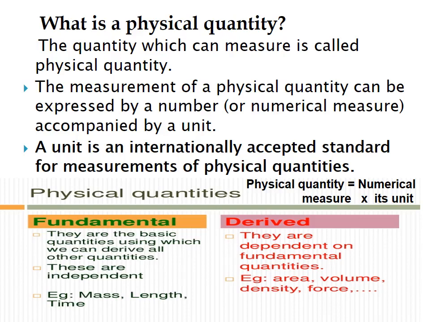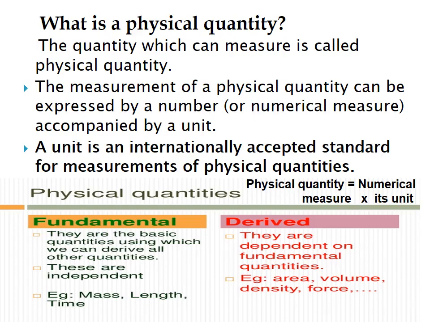The result of measurement of a physical quantity is expressed by a number, that is the numerical measure, which is accompanied by a unit. For example, when I ask any one of you, what is your height? He or she may say that my height is 72 centimeter. Here height is the physical quantity and centimeter is its unit.